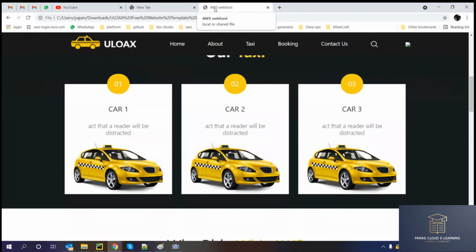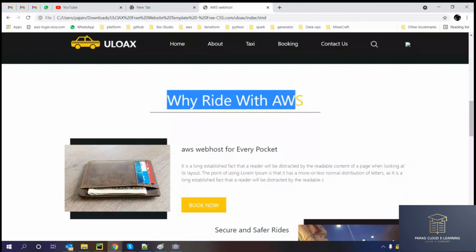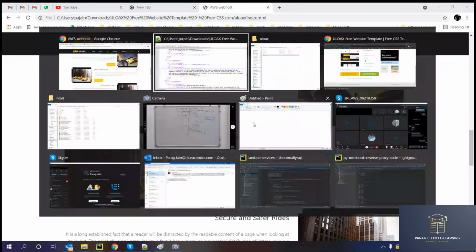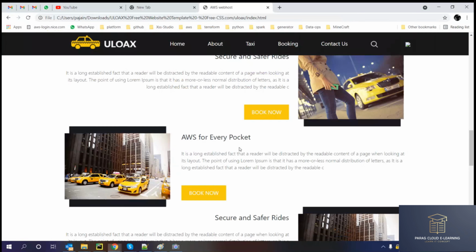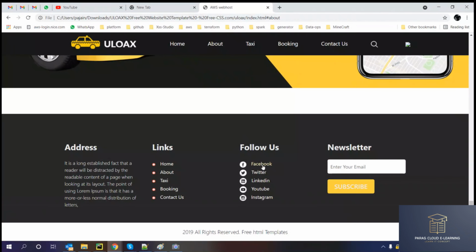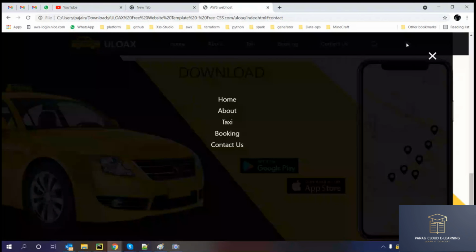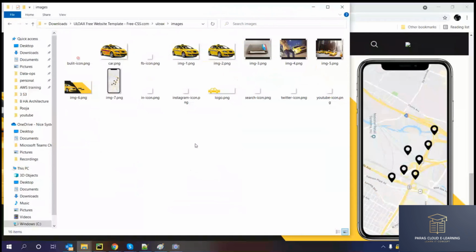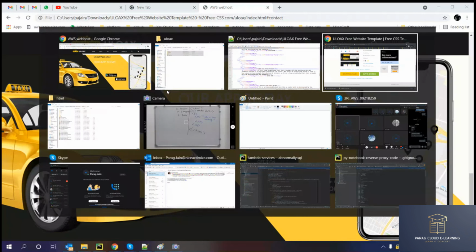You can see the title here, AWS web host, ride with AWS. And if you go to the folders, there are images here. You can see all the images which are hosted on your website. You can integrate your links, whatever link you want. You can give a Facebook link here, or all the details you can include if you know how websites are designed. So this is a simple template. I just have to copy this to my S3 bucket again.